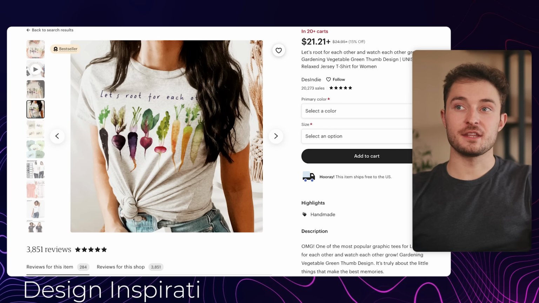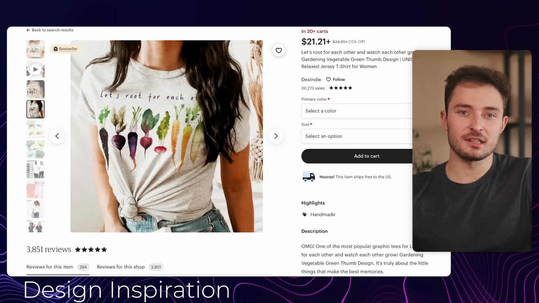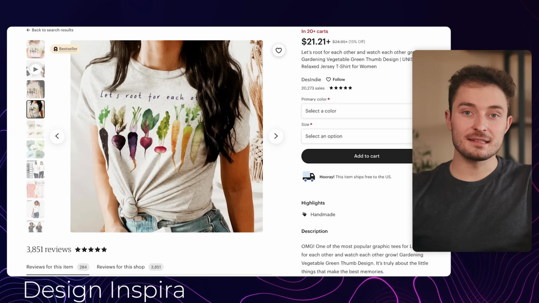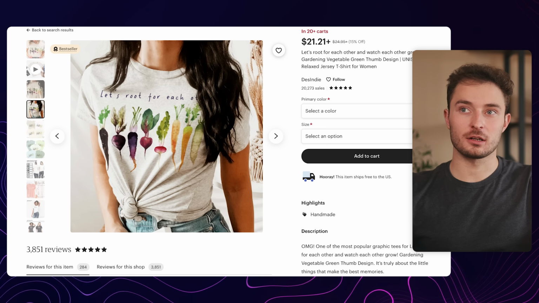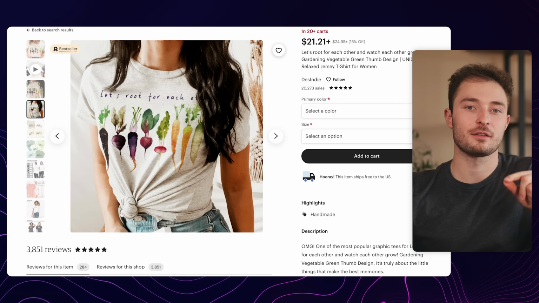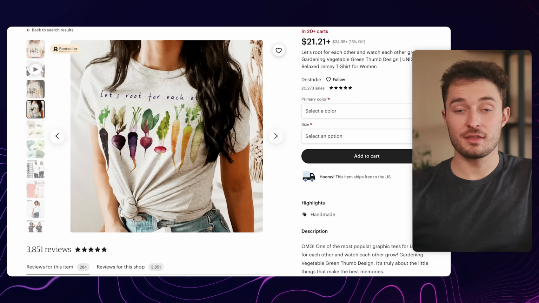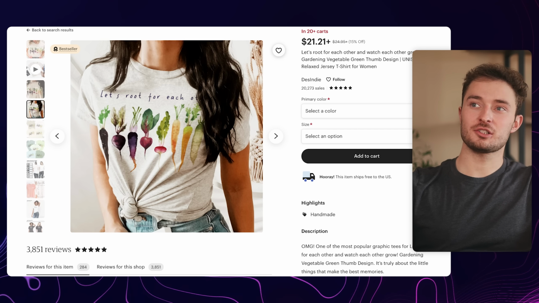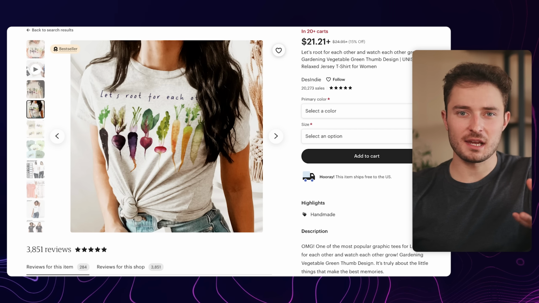Now you probably already know this, but t-shirts with graphics on them sell pretty well. And the best way to come up with a new idea is just to look at what's already working. You're probably familiar with this first style of graphic, which is just these watercolor designs. They're all over Etsy, and shops sell different kinds of watercolor graphics, but they're mostly for things like plants and flowers.